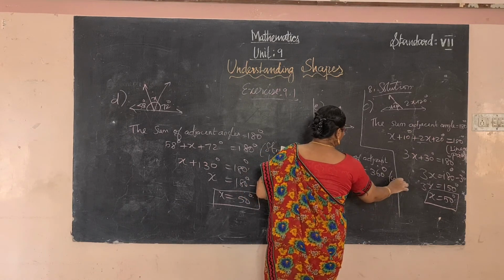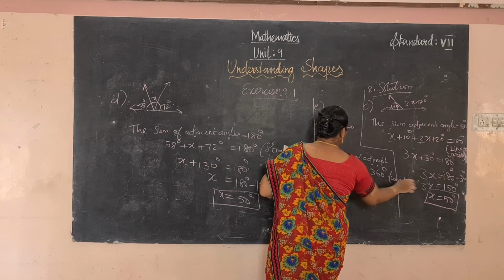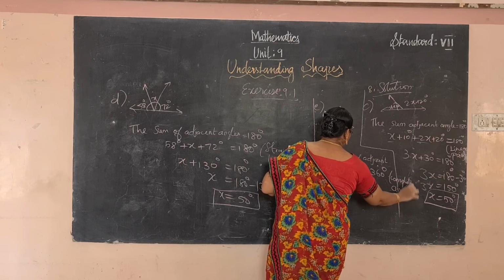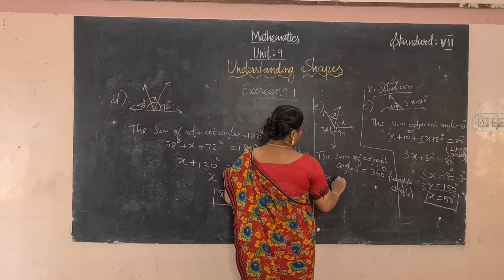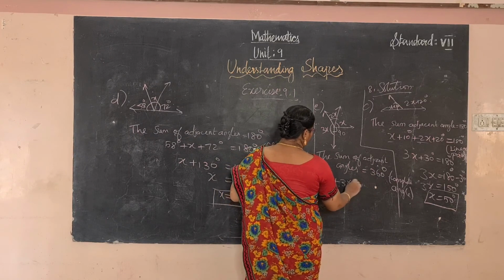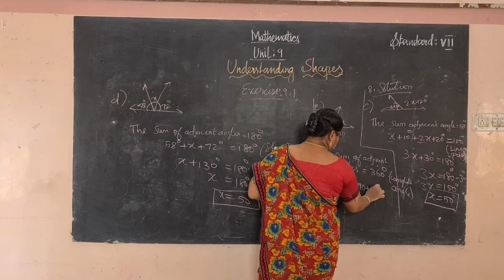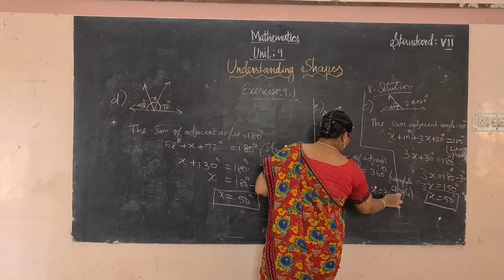Why? Complete angle. So add the angles: 2x plus 3x plus 90 plus x equals 360.